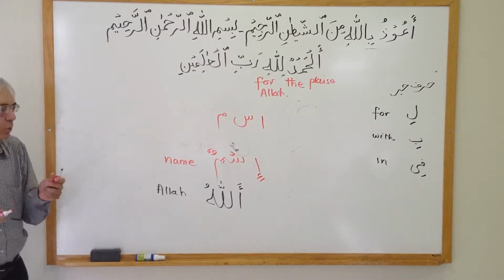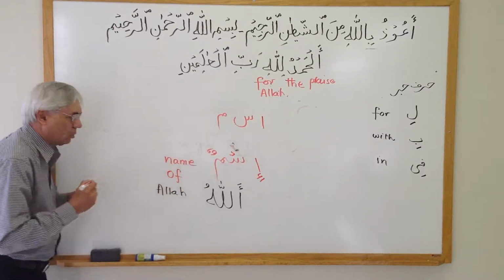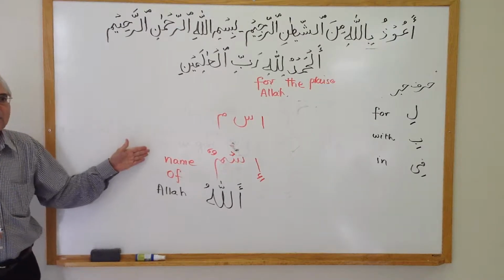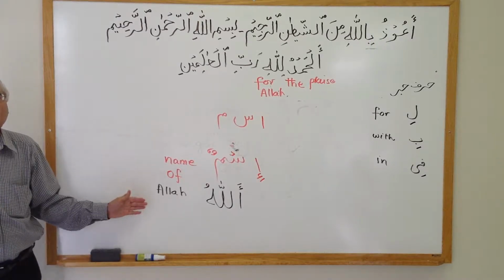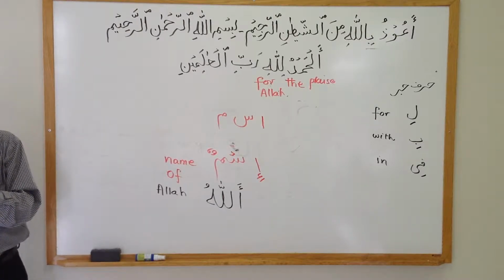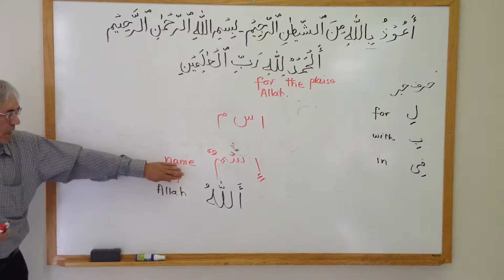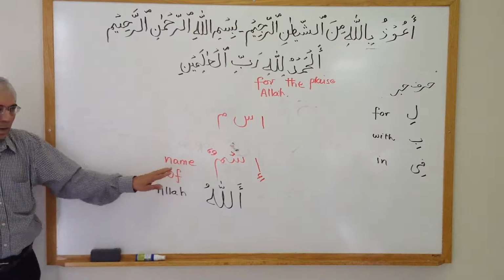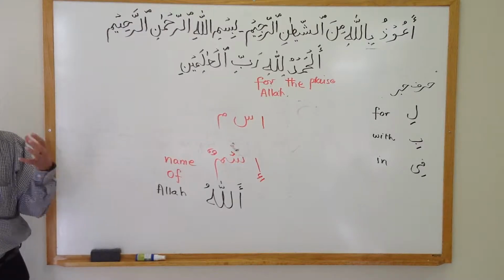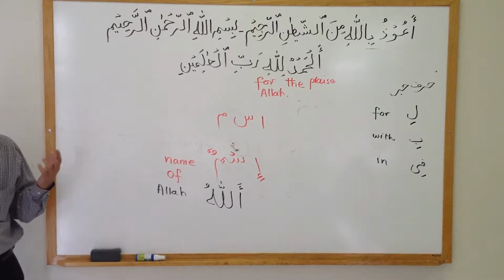But what I'm going to do now, I'm going to make a relationship between these two, and if I put "of" in English, now these two words are related to one another. Name of Allah. Now the two words are tied to each other by the English word "of." Without "of," they were just separate words. By putting "of" in between, I related these two words, and now this is a small sentence. Name of Allah.